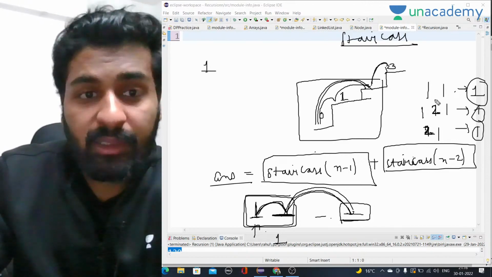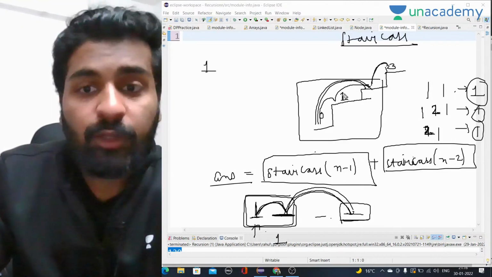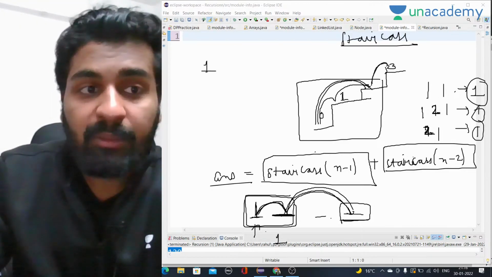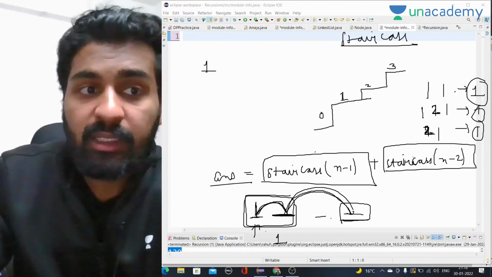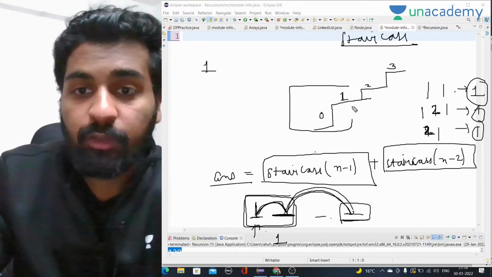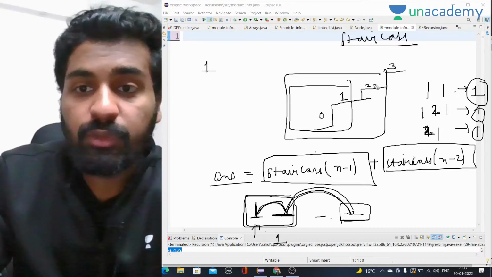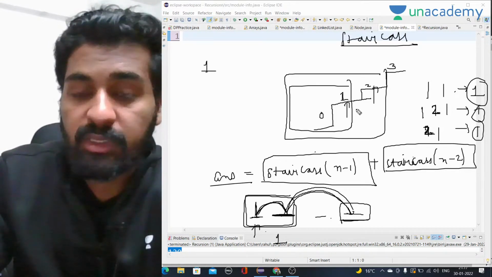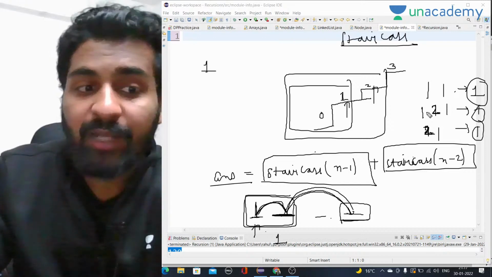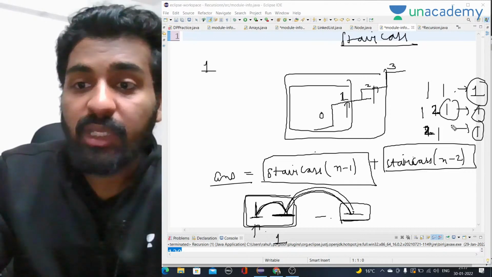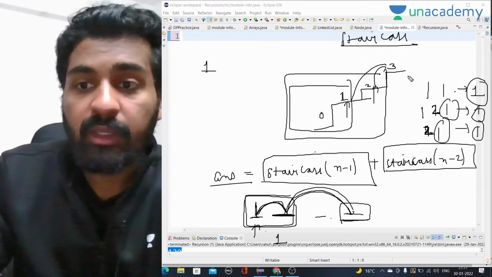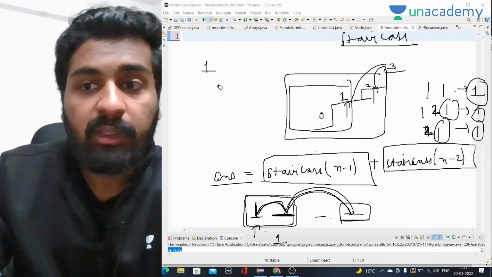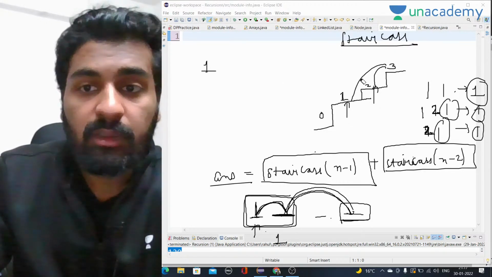Just let me know guys if this is clear. If I know the number of ways to reach the n minus 1th stair, and if I know the number of ways to reach the n minus 2nd stair, that will be my answer. If I know the number of ways to reach the second stair and the first stair, and I take the sum of them, that will be my answer, because you just have to take one more step, just one step or two steps, and you will reach the top. This is what I am trying to say. Anybody has any doubt in this, just let me know guys. Then I will move to the code. We will do all 3 codes.